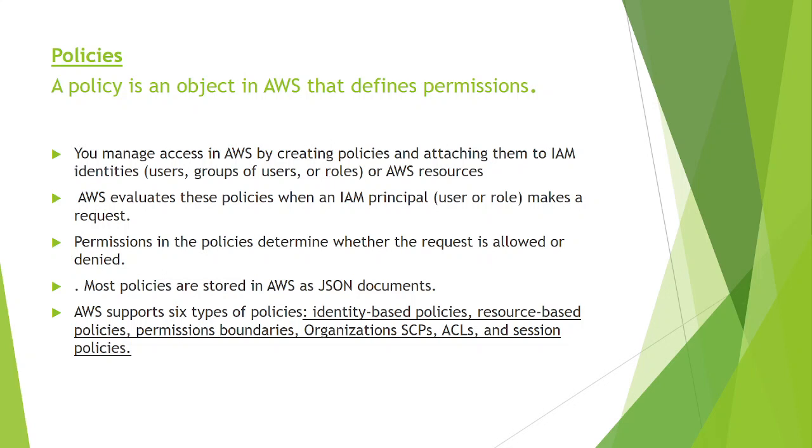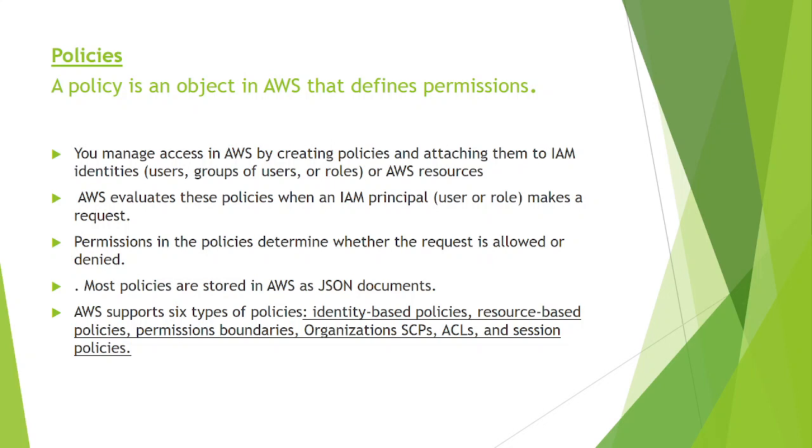Now Lee made a request, he logged in, so AWS is going to evaluate what policy this person has. Permissions in the policies determine whether the request is allowed or denied. Example, I attached S3 full access for Lee. It was allowing only S3, but the rest it was denying because he didn't have any